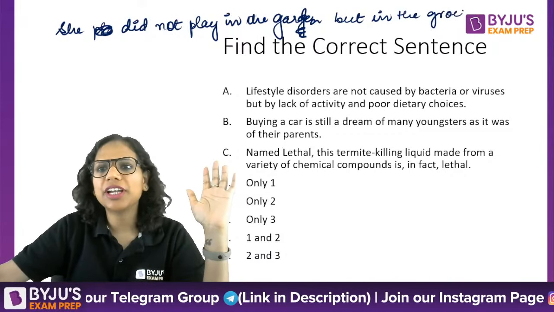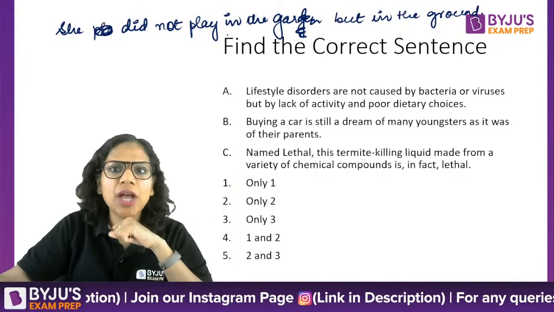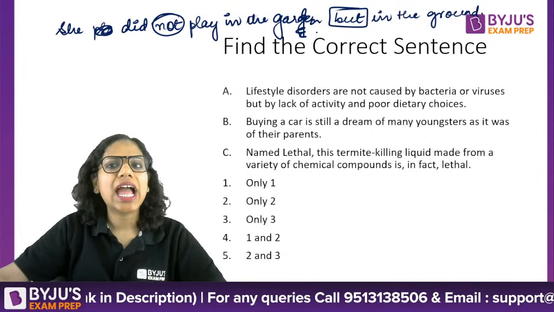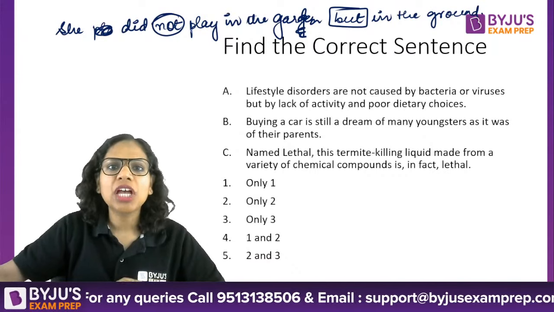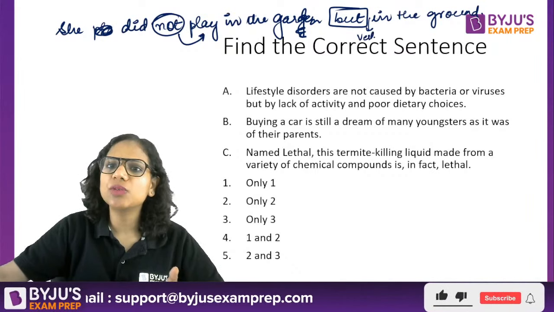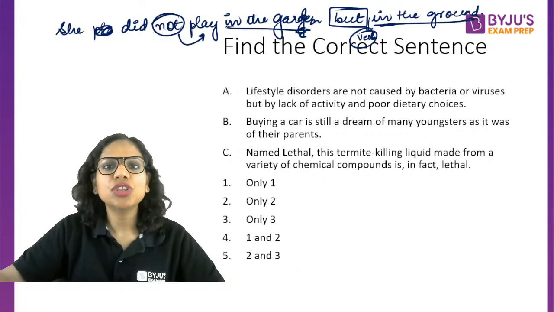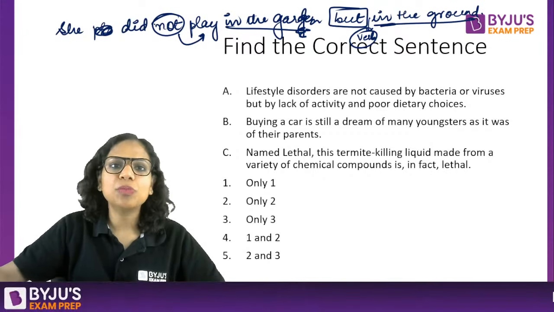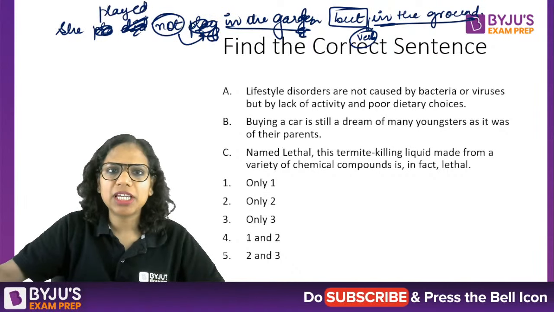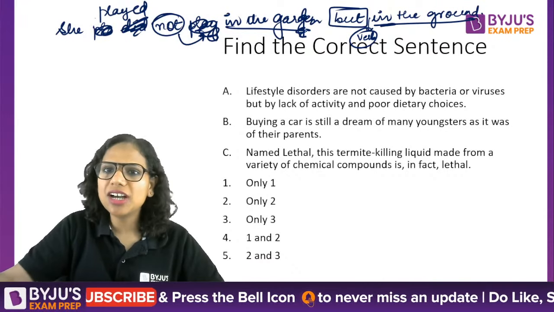Looks like a perfectly fine sentence. Yes, she did not play in the garden but in the ground. But again here, there is a not but, the correlative conjunctions, and if you look from the angle of parallelism, after not we have a play, after but on the other hand we have no verb. Where is the verb here? No verb. We straight away have this structure, in the garden, in the ground. So these are not parallel to each other. To make them parallel, I should say she played not in the garden but in the ground. She played not in the garden but in the ground.